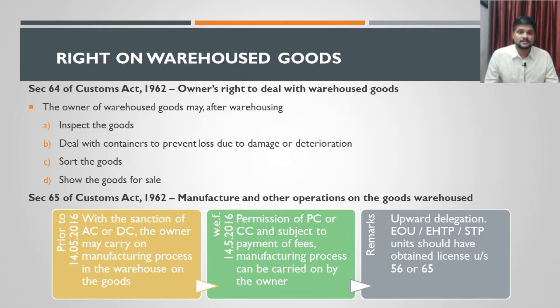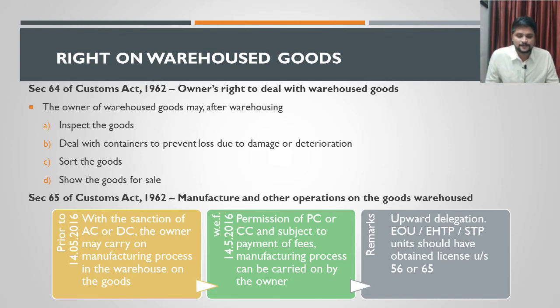Next right the importer has is he can show the goods if he intends to sell the goods. So he can get the buyer into the warehouse and show the goods if he is intending to sell them. So showing the goods for selling is also allowed. So these are all the rights provided under section 64 of the Customs Act to the importer when the goods are warehoused. Next we will discuss section 65.